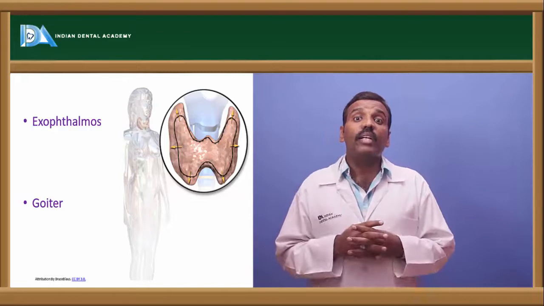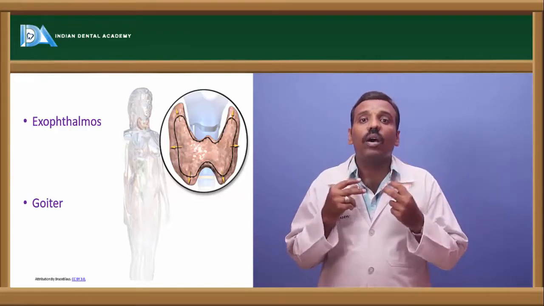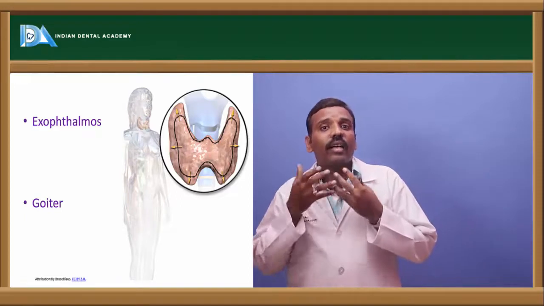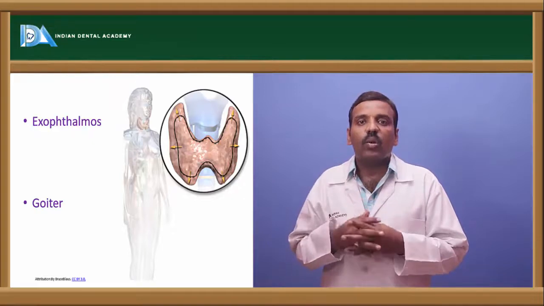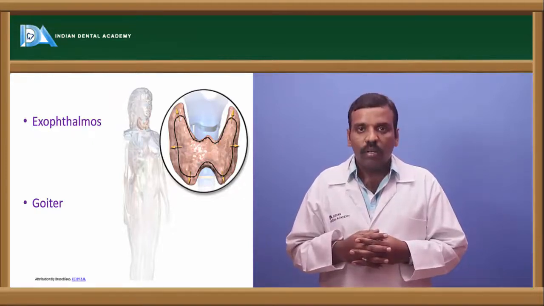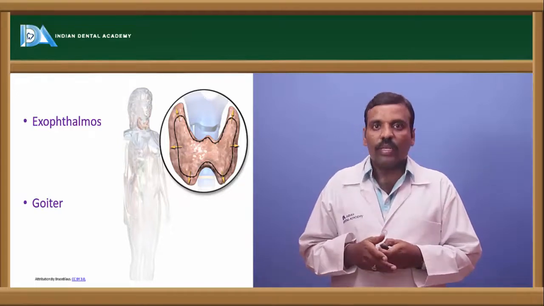And among these, the multinodular goiter is also one of the important ones. Multiple nodules are present in the thyroid gland. The gland is swollen like this, and comes too much forward, that is called multinodular goiter. And endemic goiter is also one of the important goiters. Okay, next one is